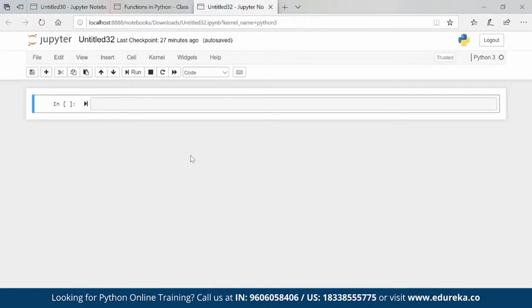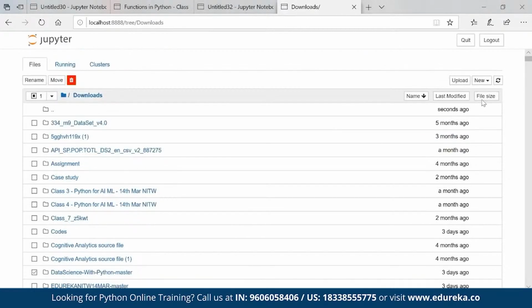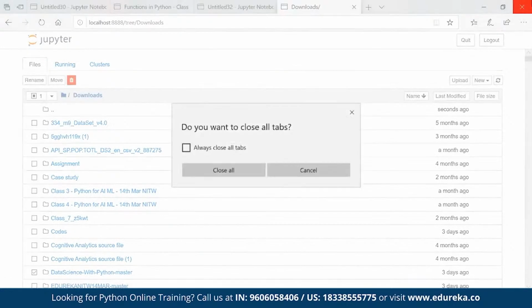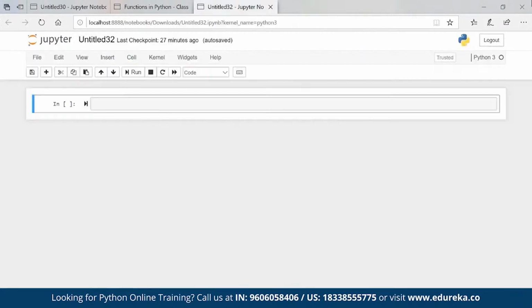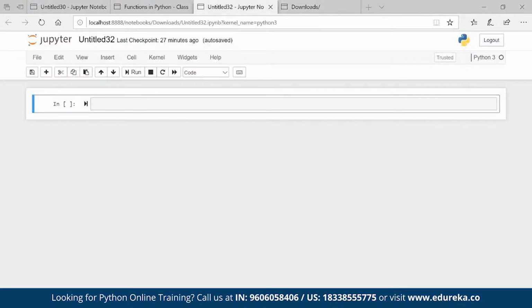Now, if I go ahead, this is my Jupyter Notebook. Once you open Jupyter, this is how it will look, and this is the page of Jupyter. The name Jupyter comes from JU for Julia, PY for Python, and R for R programming. So basically, there are three programming languages which can be run using Jupyter Notebook. That's why it is named Jupyter.